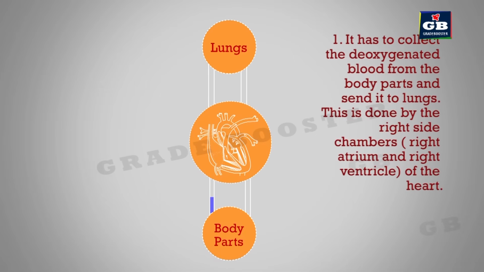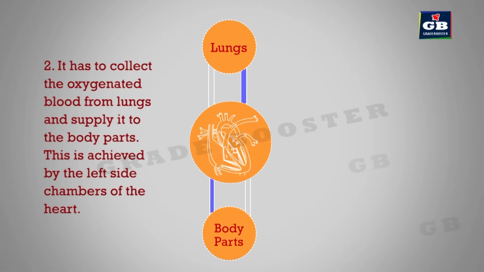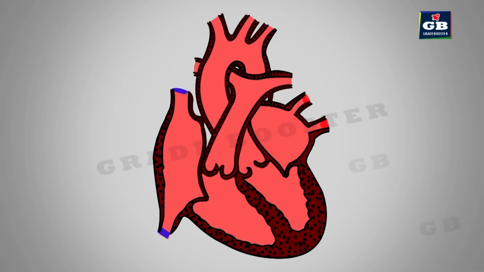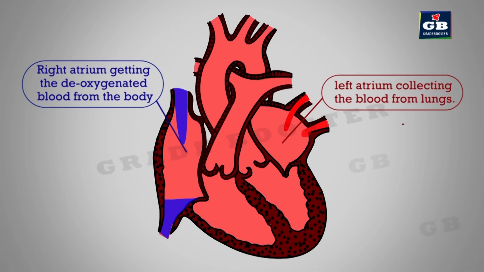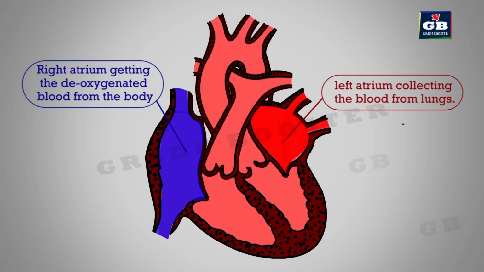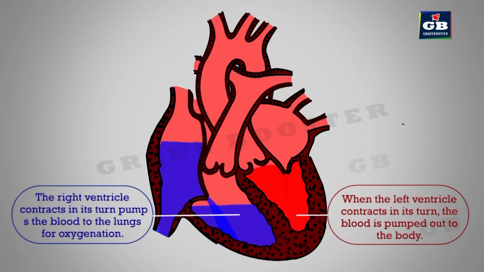The first job is to collect deoxygenated blood from the different parts of the body and send it to the lungs for oxygenation. This task is done by the right side chambers of the heart. The second job is to collect the oxygenated blood from the lungs and supply it to the different parts of the body. This task is done by the left side chambers of the heart. But these two tasks are to be performed at the same time. At first, the left atrium and right atrium get relaxed. Then the left atrium gets the oxygenated blood from the lungs. The right atrium gets the deoxygenated blood from the body parts. Now, both these chambers contract and pump the blood into the bottom chambers.